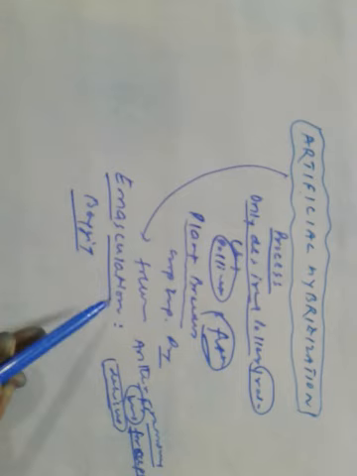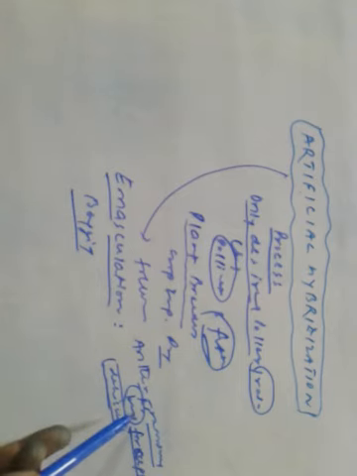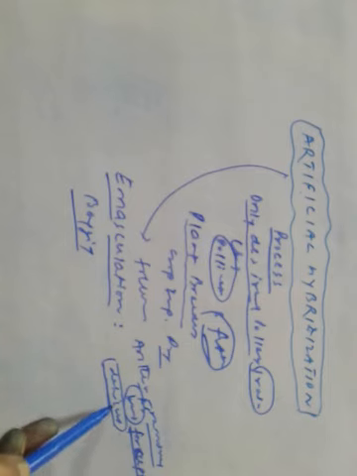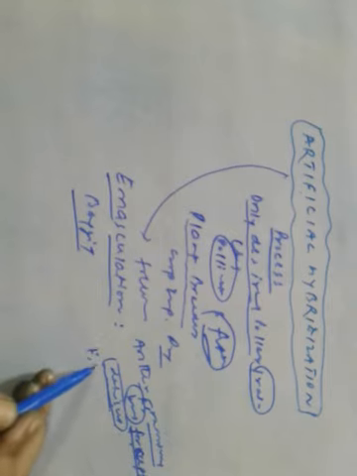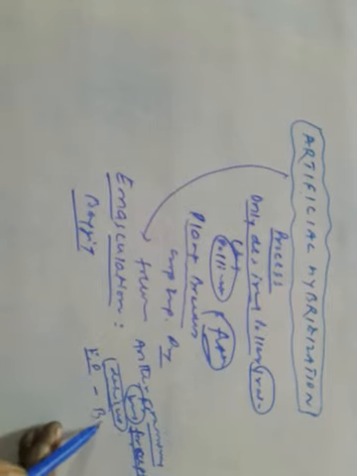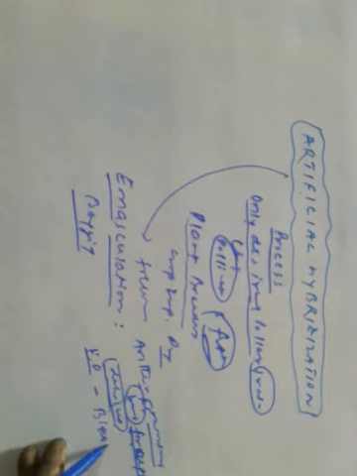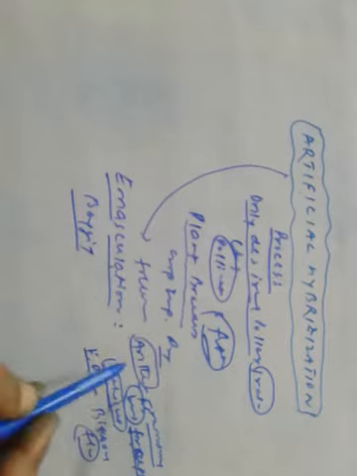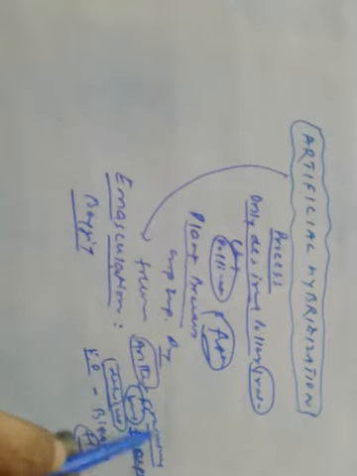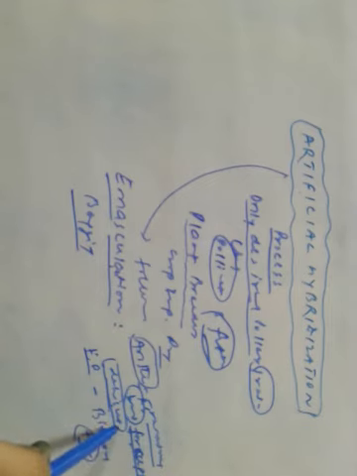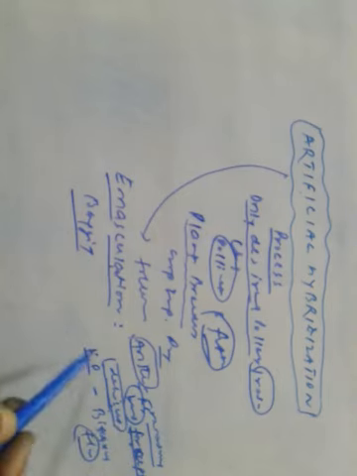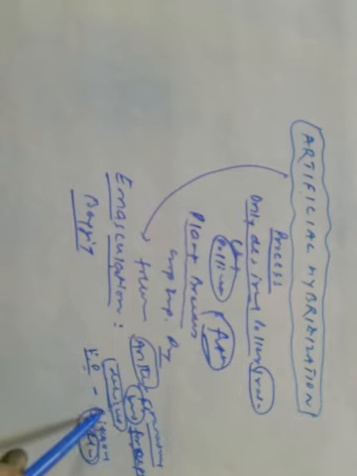So emasculation: the anther is removed from the bud before dehiscence using forceps, and it is mainly done when the female parent bears bisexual flowers.